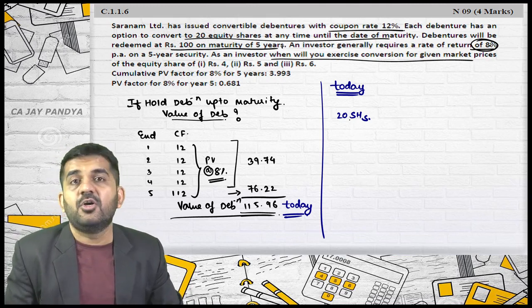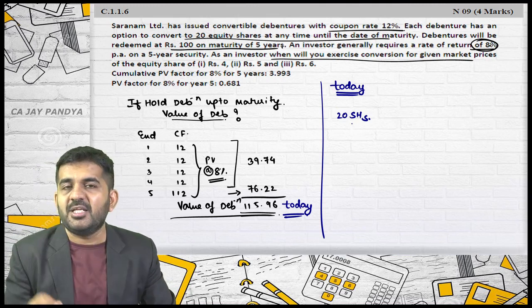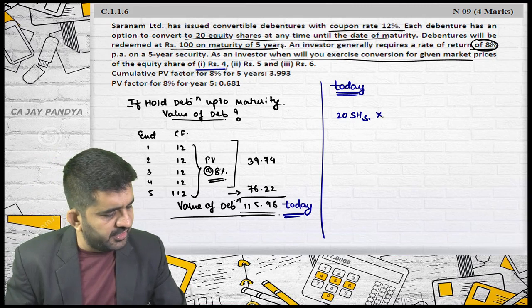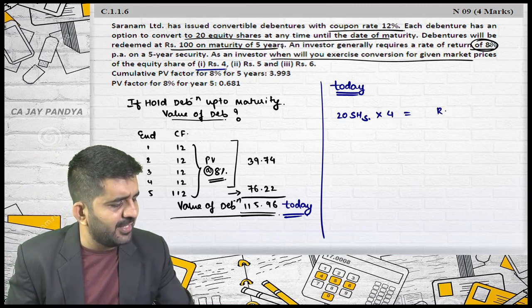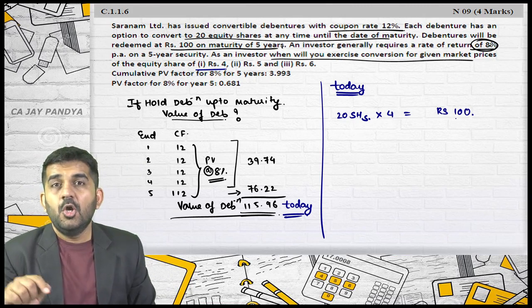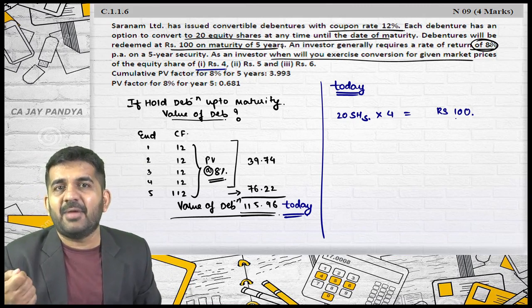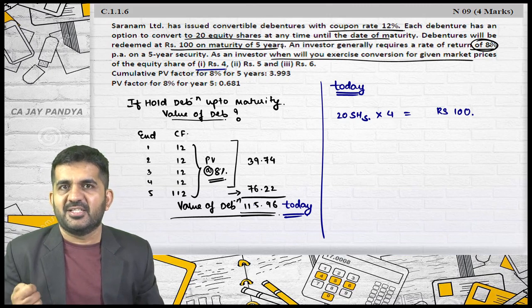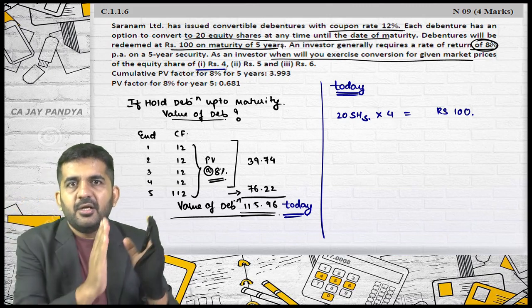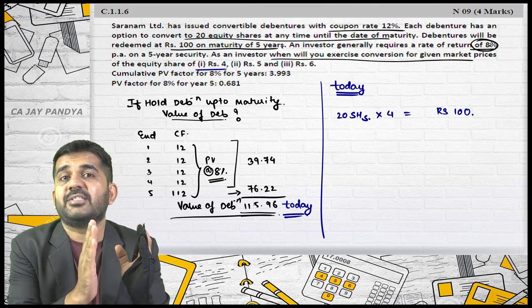If I convert one debenture into 20 shares today, and if the price of the equity share is 4 rupees, I am getting an asset worth rupees 80. What asset am I already having? 115.96. Try to understand. You are having an asset of 115.96. Now they are giving you in exchange an asset of rupees 80.